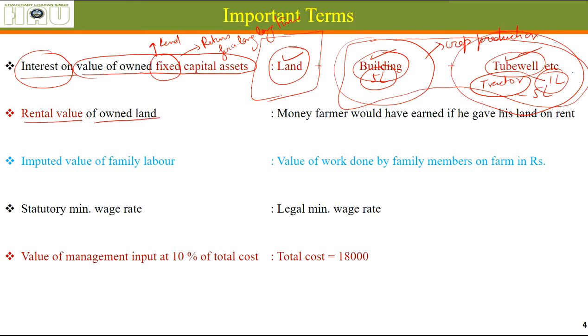Rental value of owned land. It is the money the farmer would have earned if he had given his land on rent to somebody else to cultivate their crop. If the farmer is cultivating the crop himself, he would be using the land only when he is sure that he will be able to earn more than the rent. Let's say his rent for his own land is 25,000. He'll give it to somebody for 25,000.